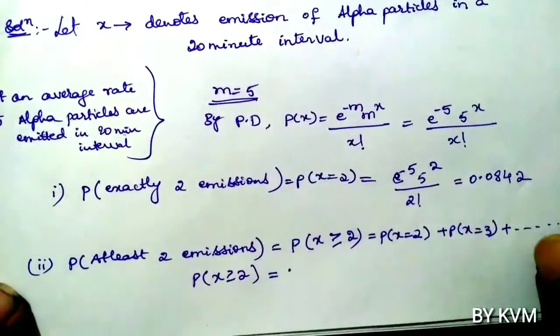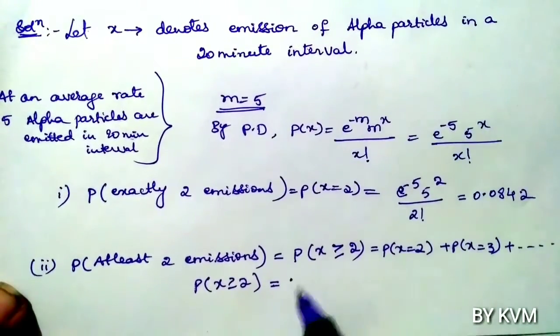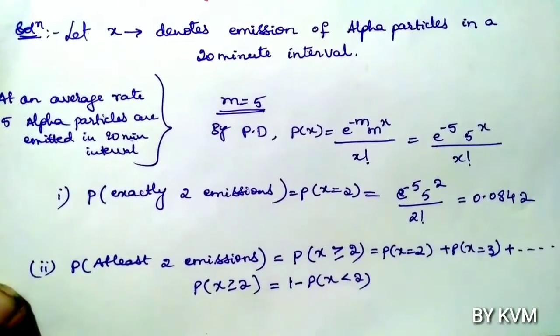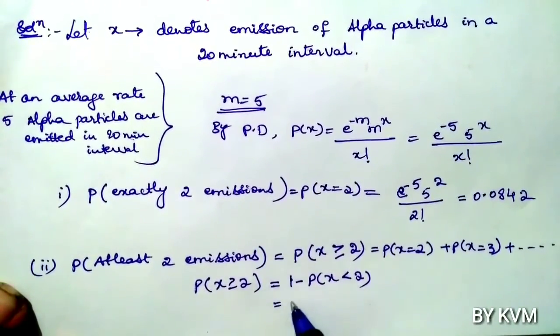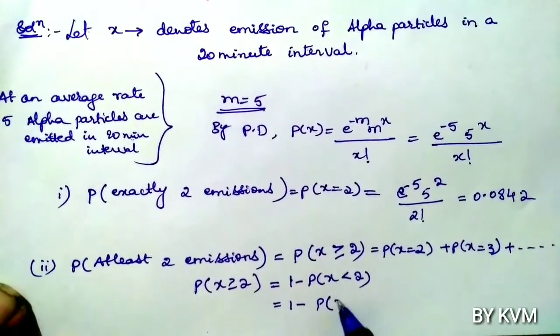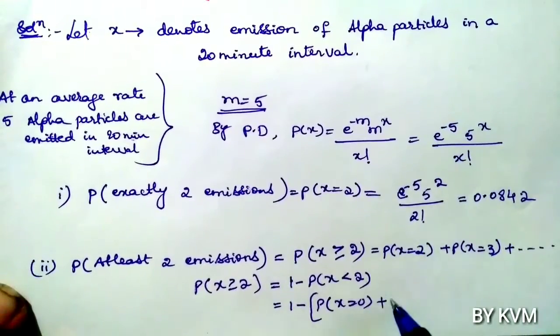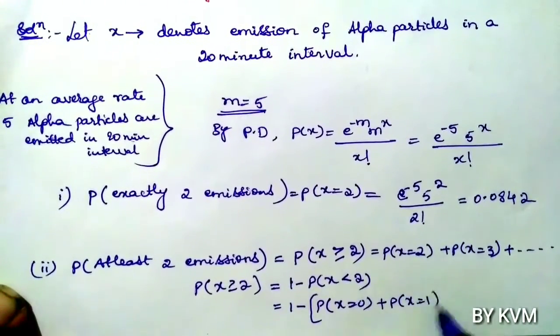So probability of X greater than or equal to 2 means we have to take its complement. So its complement is 1 minus probability of X less than 2. So this is equal to 1 minus probability of X equals 0 plus probability of X equals 1.